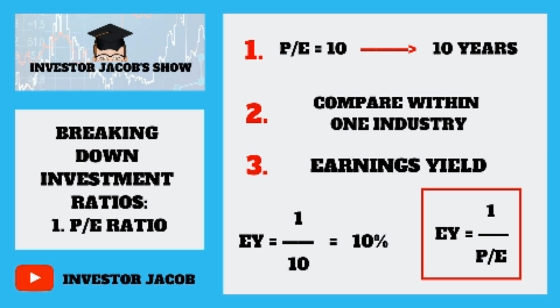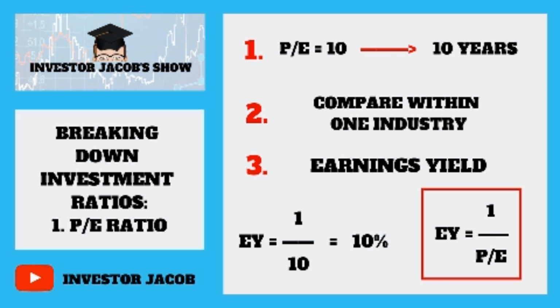When analyzing a stock with the PE ratio, make sure to compare companies within the same industry, as different industries might have different PE standards. Companies with negative earnings or no profit have an undefined PE ratio, usually shown as not applicable, or sometimes a negative PE ratio may be shown.